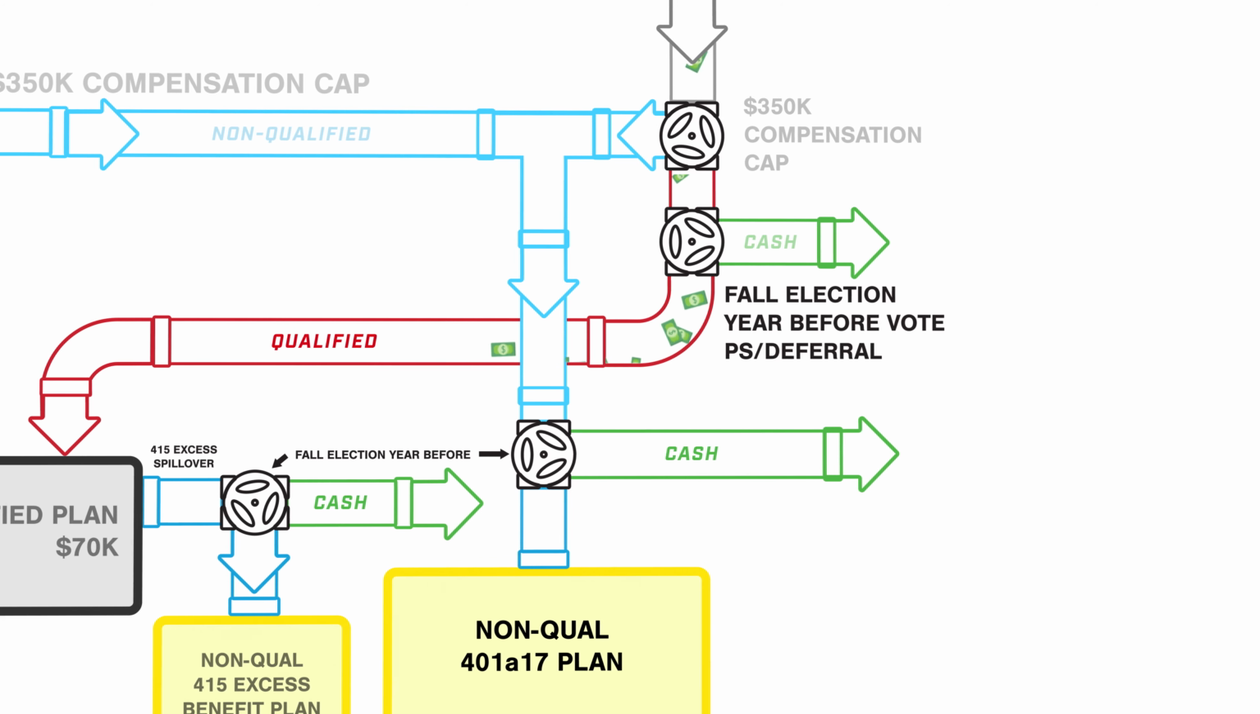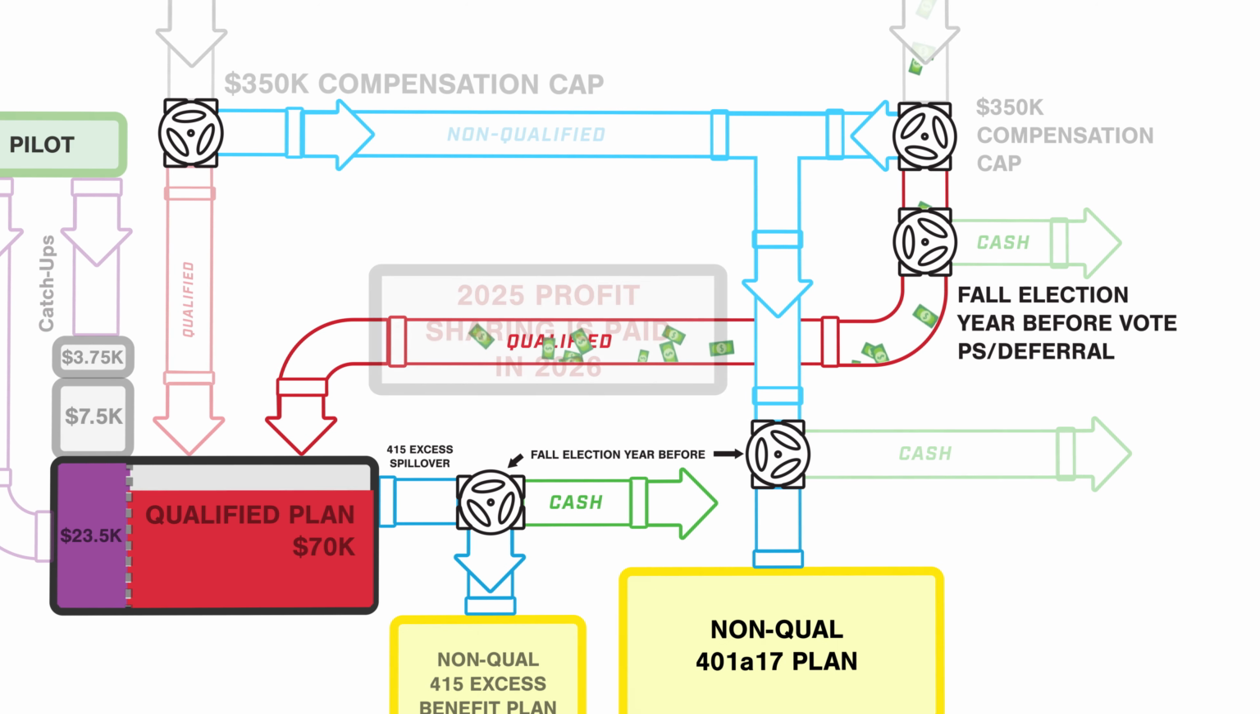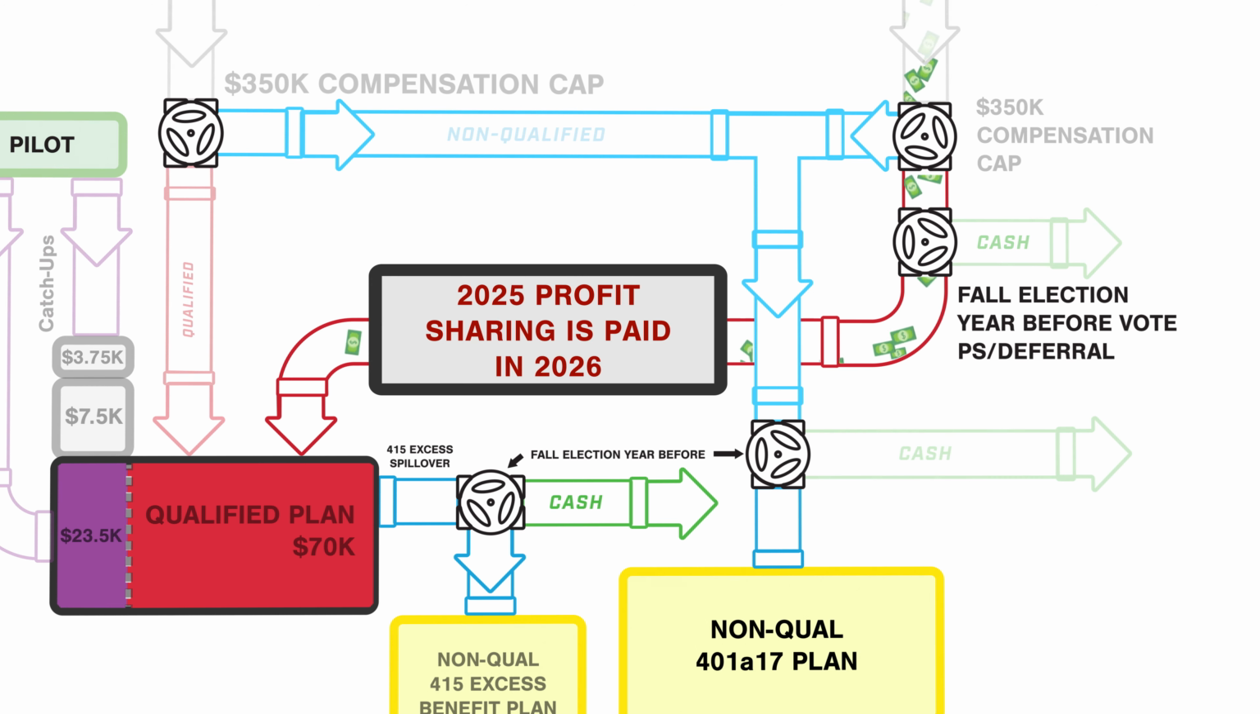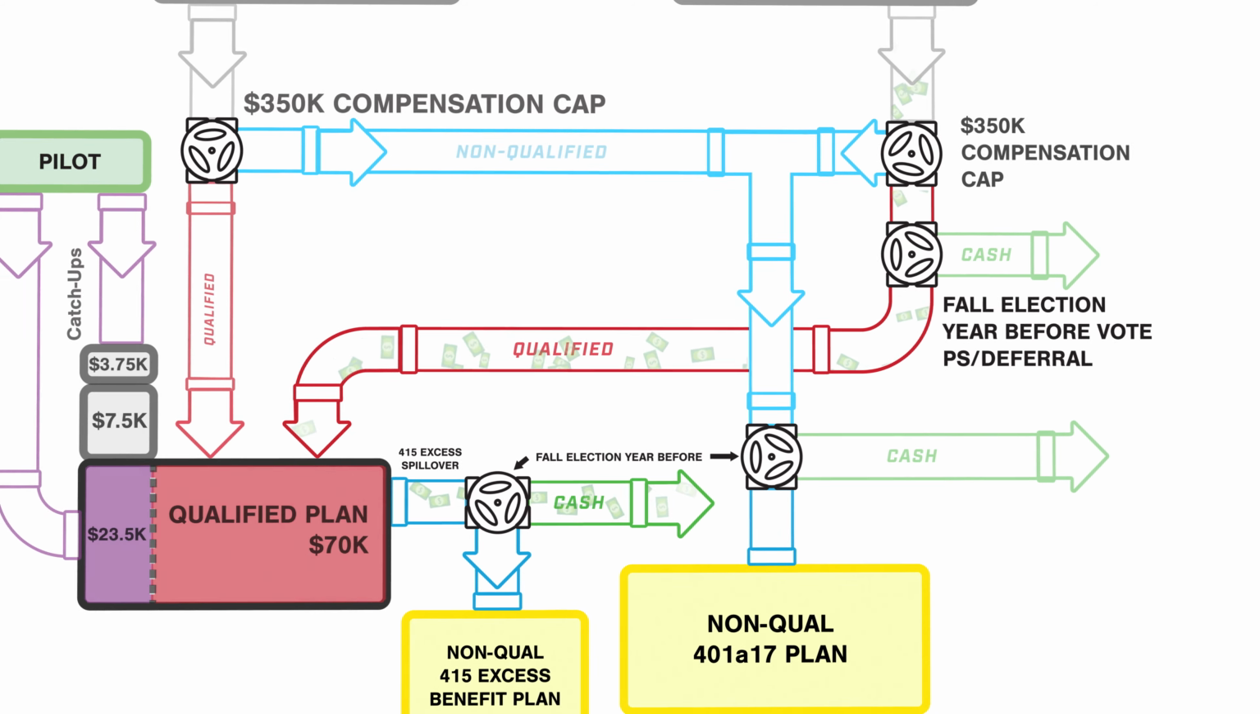Since profit sharing funds after the end of the calendar year, profit sharing is normally the last money to flow into the qualified tank. Remember that profit sharing is paid in March of the next calendar year. If the tank is full of NEC and/or pilot contributions at that time, profit sharing spills over and is immediately paid in cash if you have not elected a non-qualified plan.